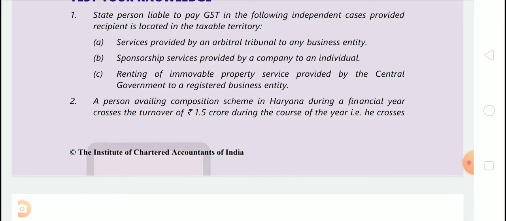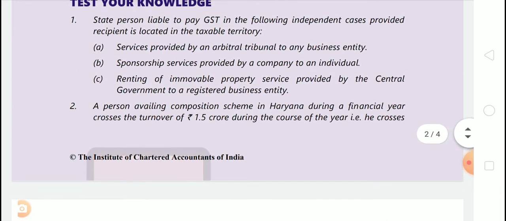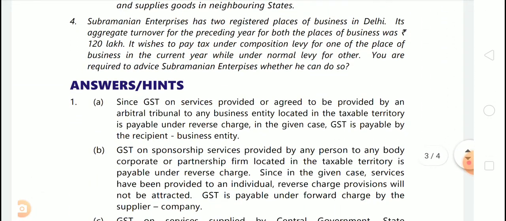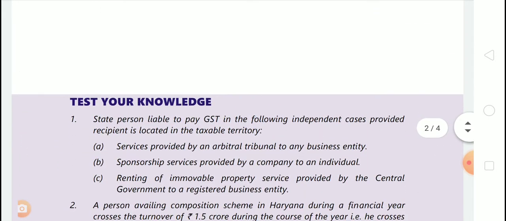Service provided by an arbitral tribunal to any business entity. So when arbitral tribunal provides any service to business entity located in taxable territory, then in reverse charge business entity will pay GST. Okay, let's see the answer. Since GST on services provided or agreed to be provided by an arbitral tribunal to any business entity located in a taxable territory is payable under reverse charge, in the given case GST is payable by recipient, that is business entity.